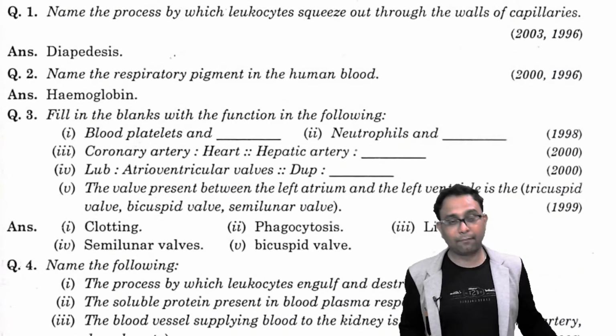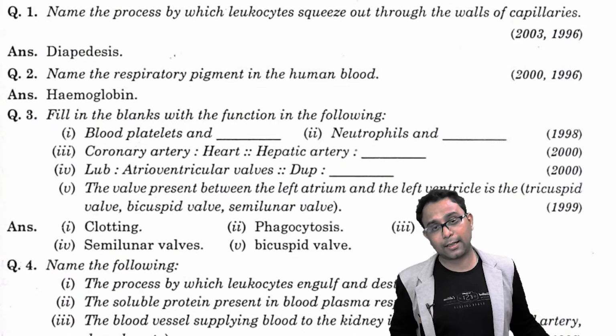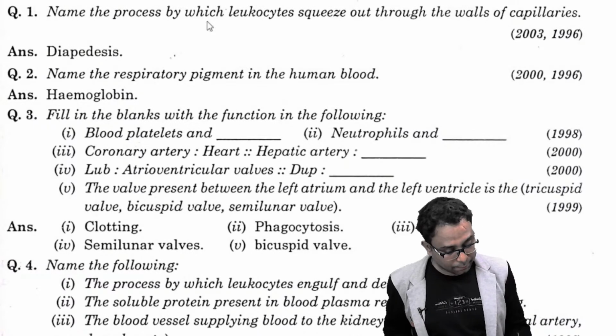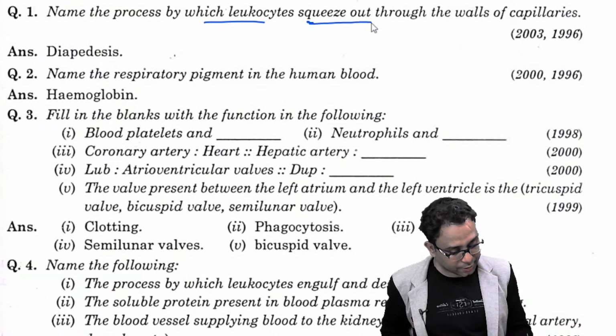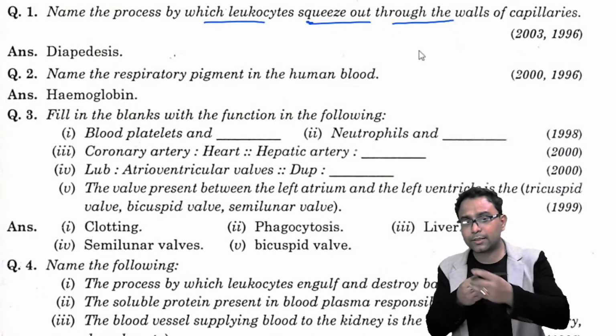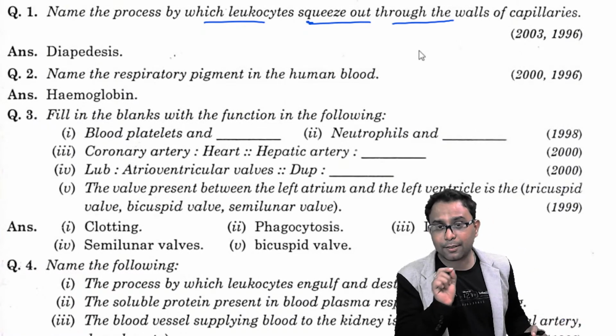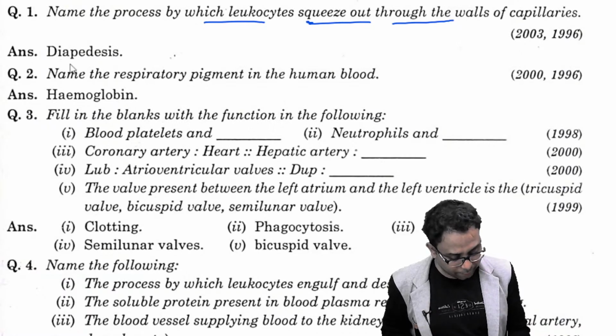Now we have discussed some previous year questions, and this is the most important part in the ICSE exam. Name the process by which the leukocytes squeeze out through the wall of the capillaries. That time the WBCs ultimately squeeze out from the capillaries. That time the process is called diapedesis.